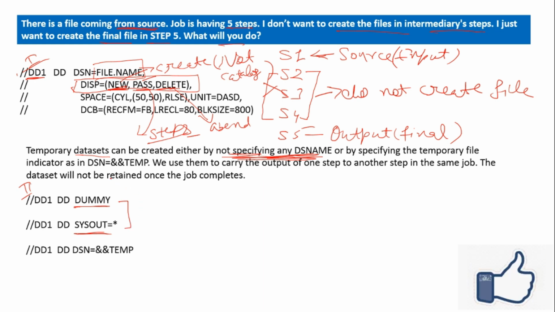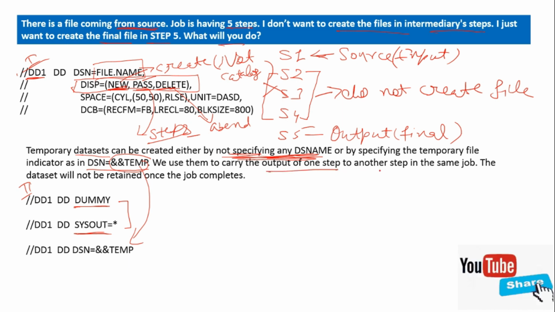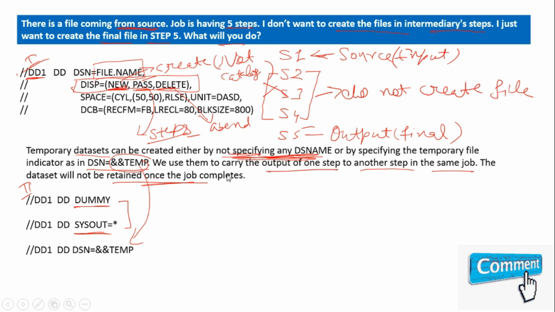Or there is one more option for creating the temporary file. You can use DSN equal to and temporary, means ampersand temporary. This way you can also create the temporary file so that it will not take space. And we use them to carry the output of one step to another step in the same job. The dataset will not be retained once the job completes.